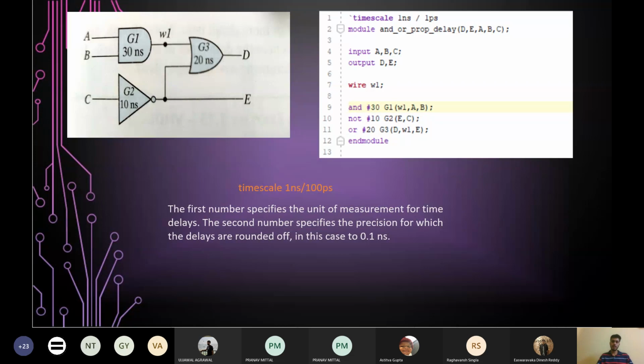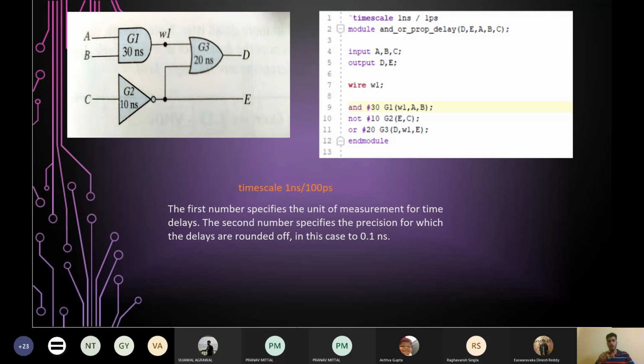At t equal to 30 nanoseconds, the output of the OR gate will be according to its input, which was there at t equal to 10 nanoseconds. So what was the condition at t equal to 10 nanoseconds? You have seen that now at t equal to 10 nanoseconds, the NOT gate, the inverter, will output the value 1 because C was 0 and it has a propagation delay of 10 nanoseconds. So at 10 nanoseconds, the inverter can stabilize the output as 1.